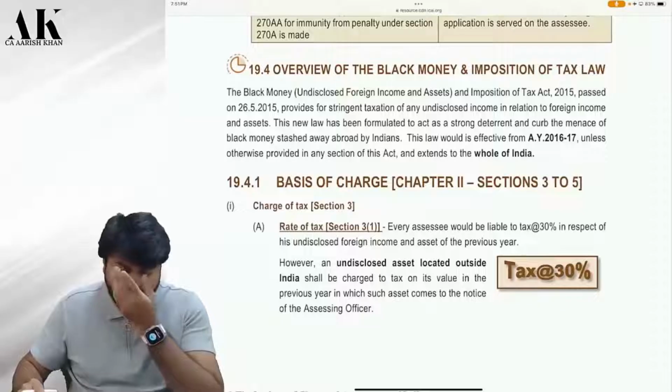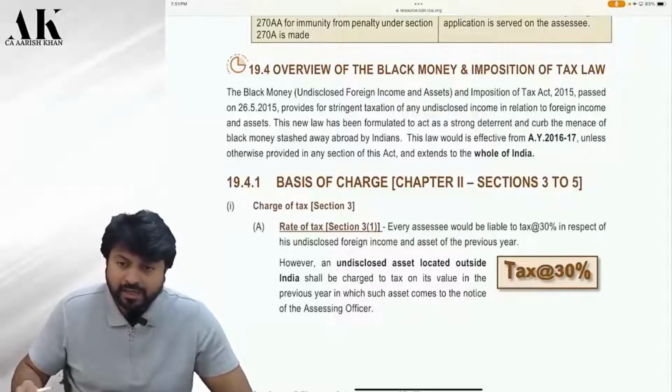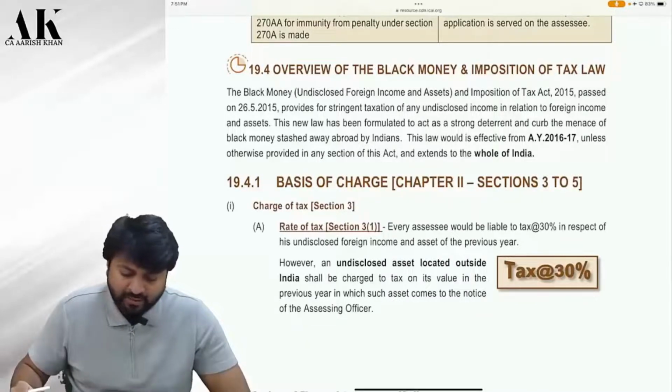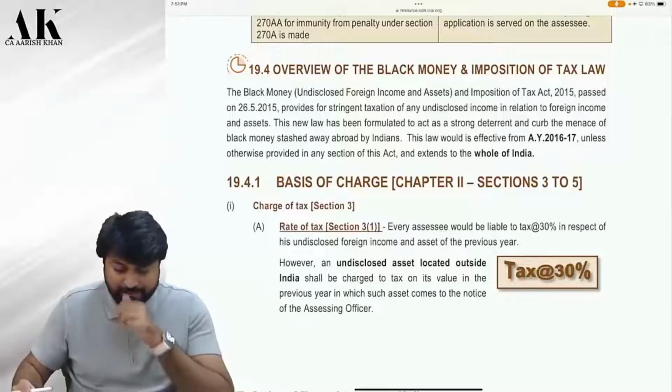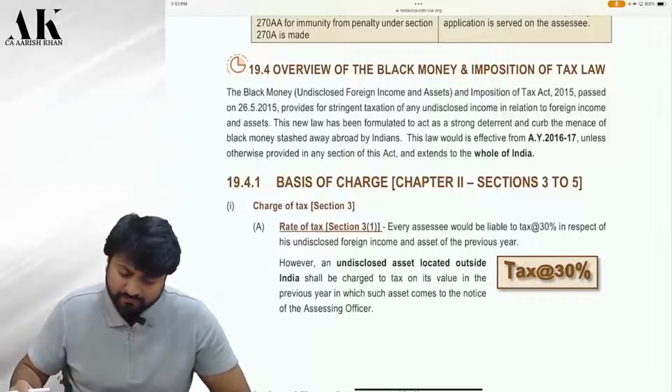This new law has been formulated to act as a strong deterrent. Deterrent means it will discourage people to evade tax and curb the menace of black money stashed away abroad by the Indians. This law is effective from AY 16-17 unless otherwise provided in any section and extends to the whole of India.